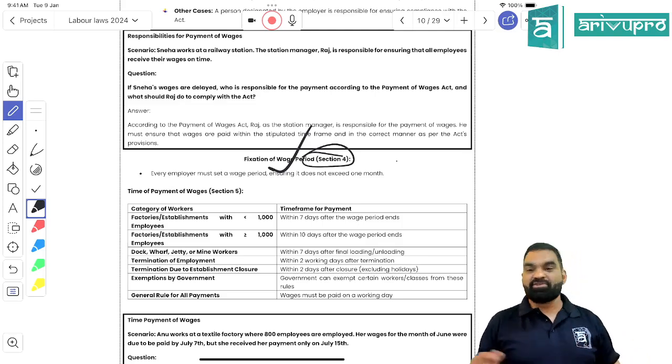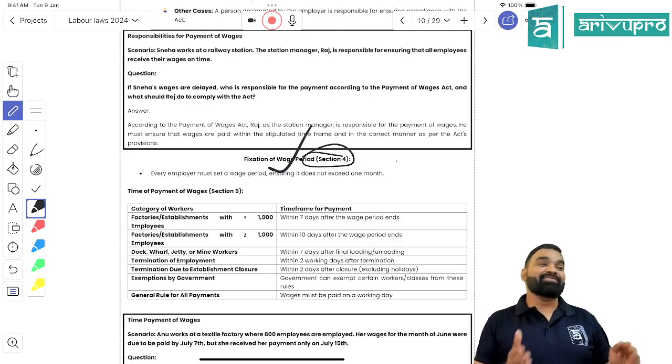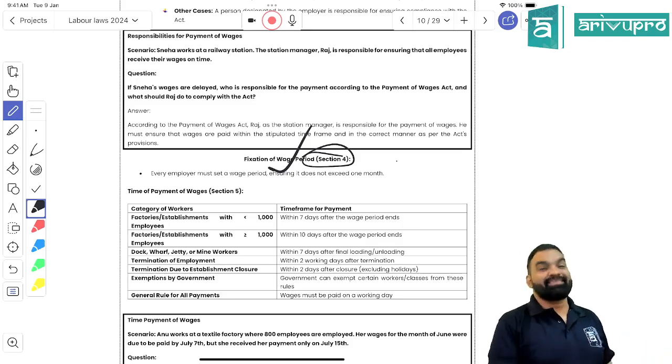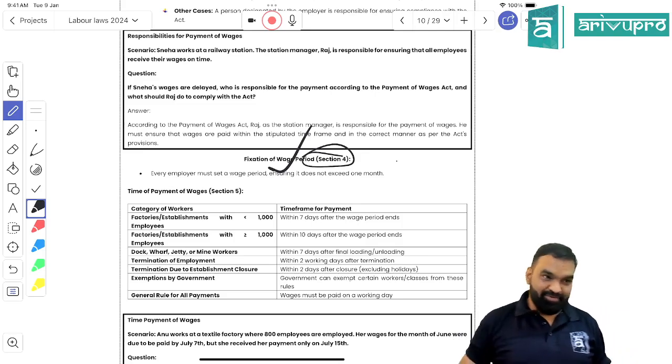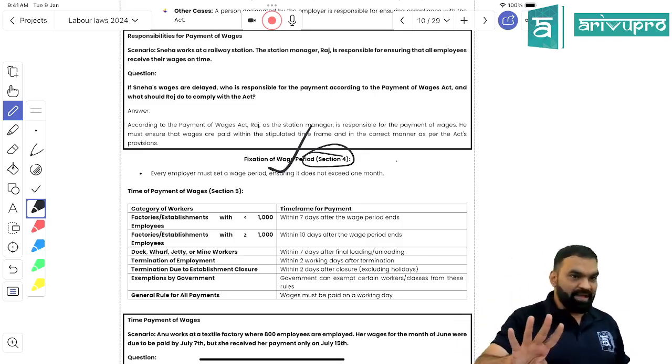Can special expenses be paid every year? Why? Because it is not part of wage. Got my point, students? Is it clear? So, Section 4 is manageable, students.